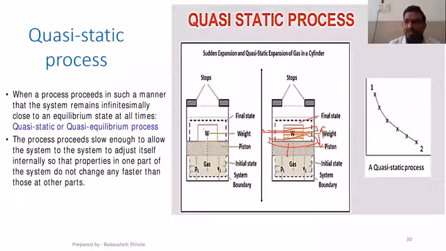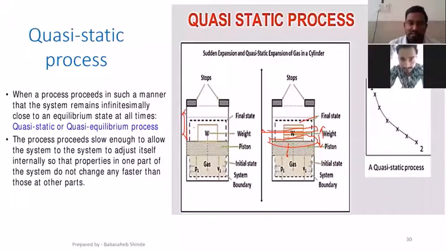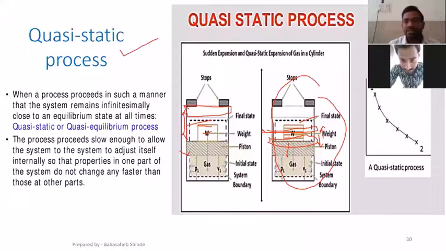But here I cannot do that because the process is instantaneous. It starts from here and reaches the final state. There aren't any intermediate stages. That is the difference, right? And this slow process is nothing but a quasi-static process. What properties are there? There are a large number of stages. It is extremely slow, and each and every state is in equilibrium with the surrounding. And from any state, you can move forward and backward, or you can return to its original state. As it consists of a large number of reversible stages, this process is called a quasi-static process.